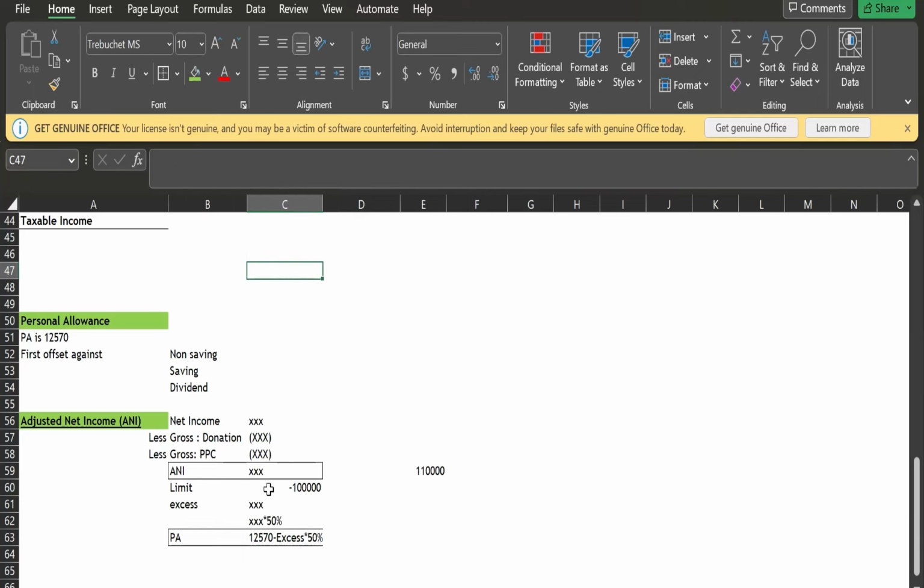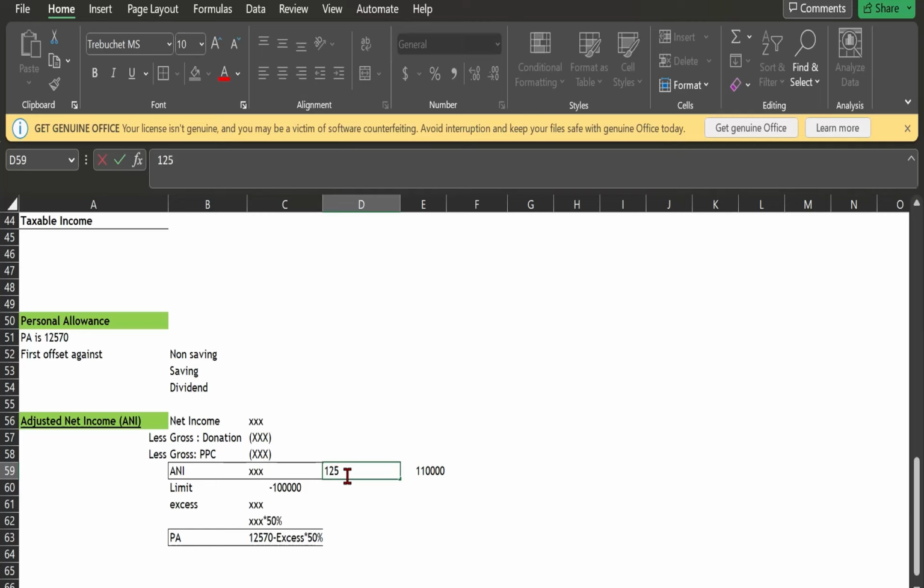Okay, so now when your adjusted net income is 125,140 or more than that, in that case your PA will be reduced to zero. And how? Let's see.